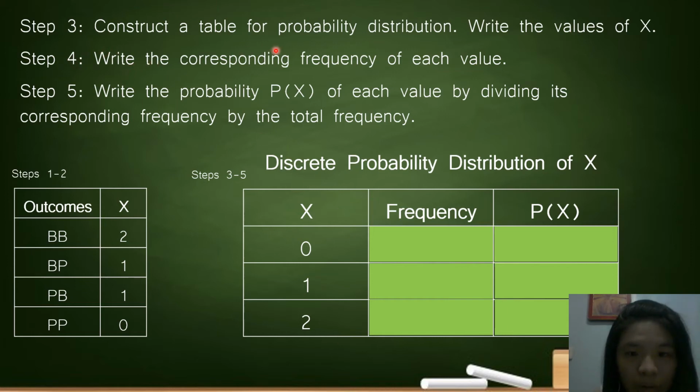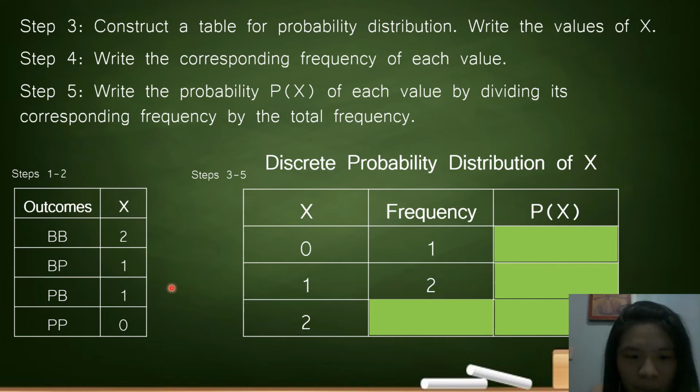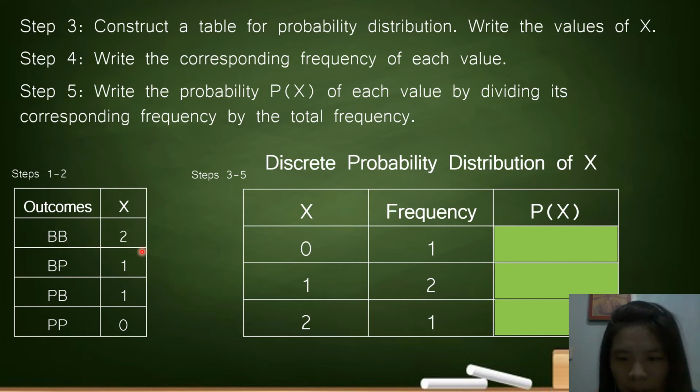Step 4, write the corresponding frequency of each value. Frequency means the number of times an event occurred. So ilang beses siya naging 0? So only 1, nung nag-pink-pink yung outcome. How about nung 1? How many frequency? So there are 2, nung black-pink and nung pink-black. How about nung dalawang beses lumitaw yung black? Ilang beses siya? So 1 lang. 1 time lang yon. 1.